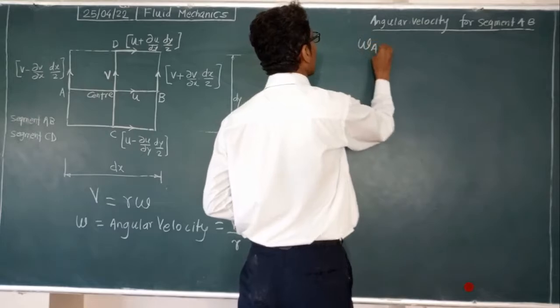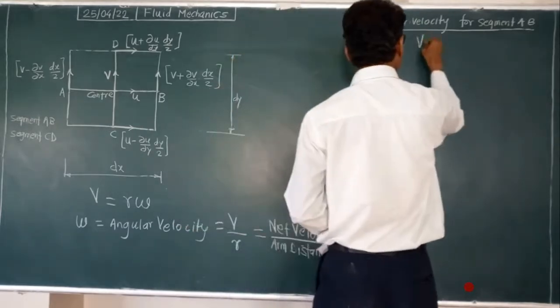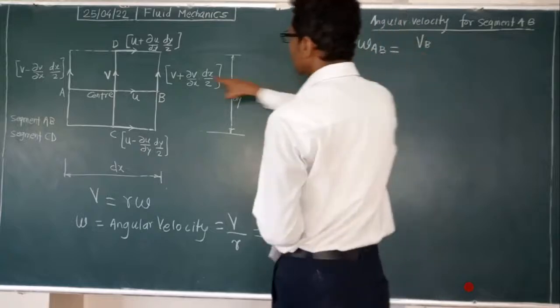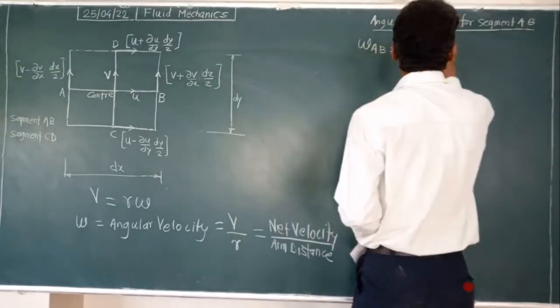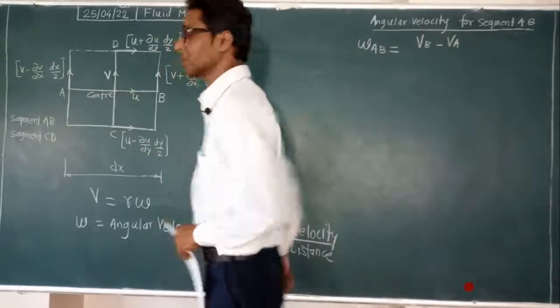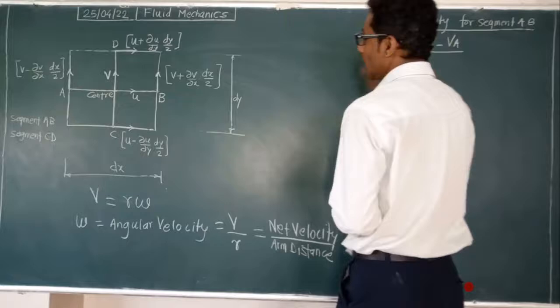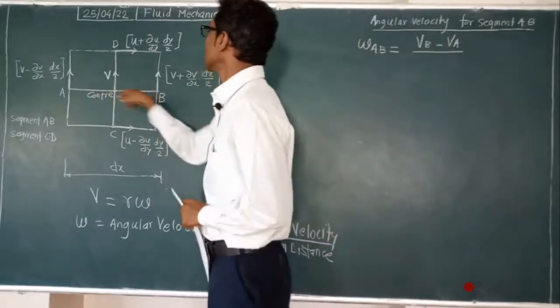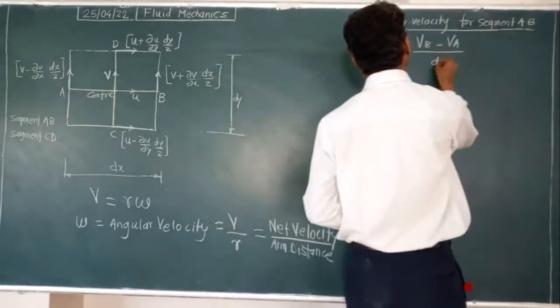Omega AB is equal to net velocity, which means velocity at point B, a positive increasing velocity, minus velocity at point A, on this side the decreasing velocity. So VB minus VA is the net velocity, divided by the AB distance, which is dx.